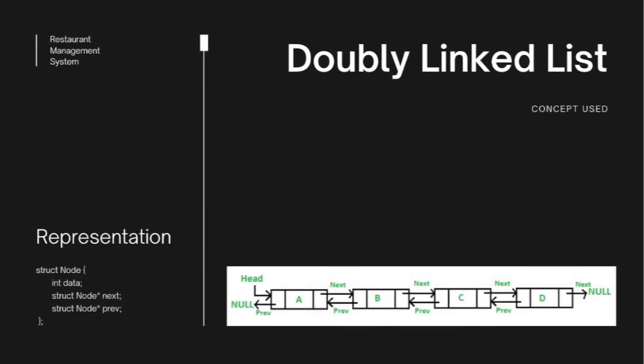Doubly linked list. A doubly linked list contains an extra pointer, typically called the previous pointer, together with the next pointer and the data which are there in a singly linked list.